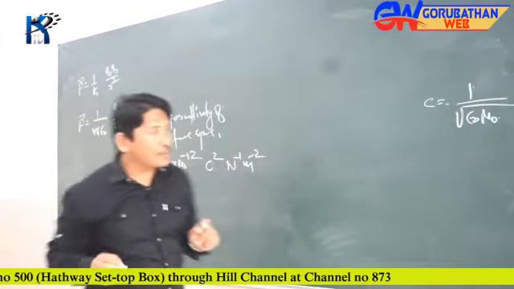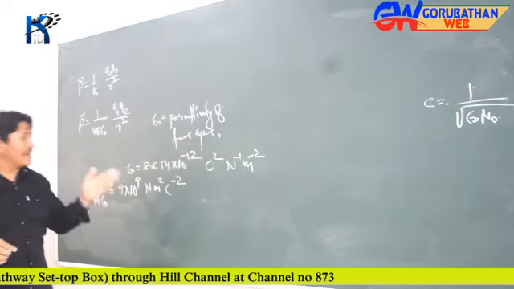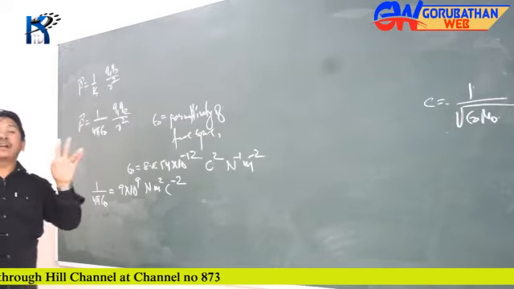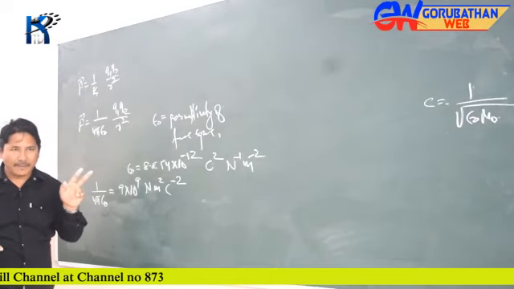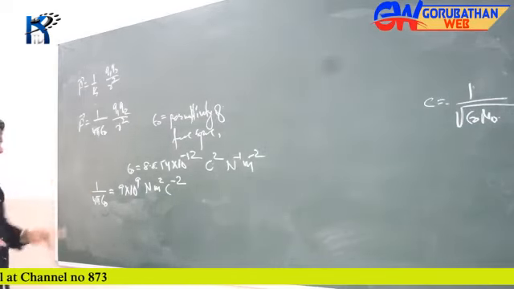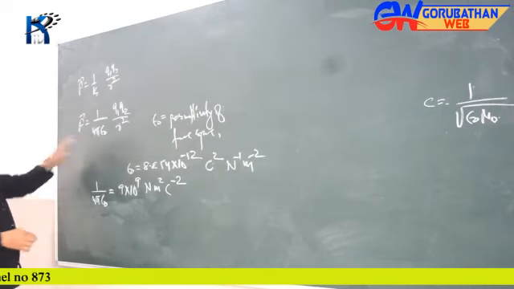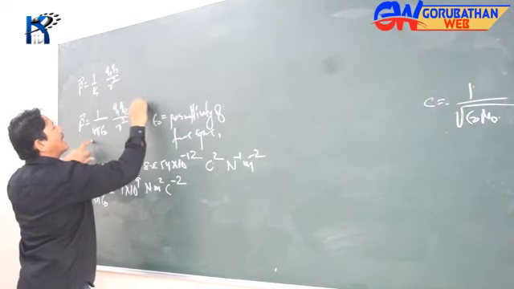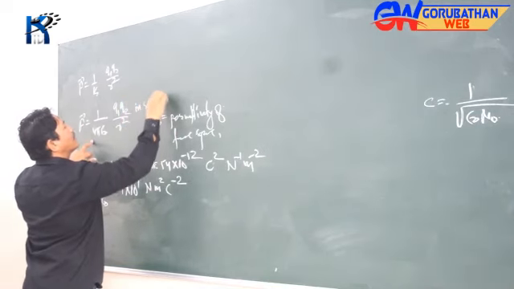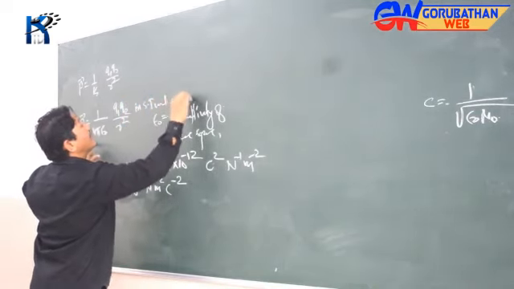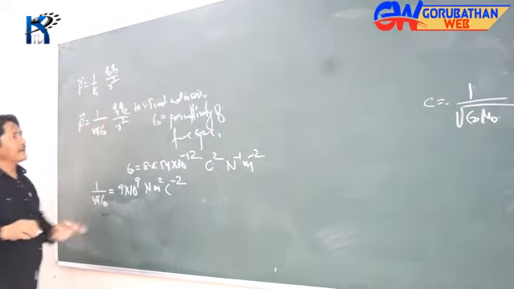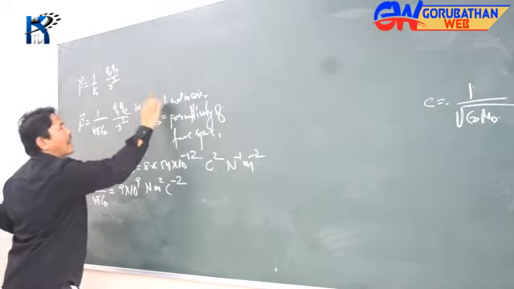This epsilon naught is the electrical character called permittivity of free space, whereas mu naught is called permeability. That's the magnetic property of matter, which will be discussed later. So this is the case in SI unit and in air. Is that okay? All right.